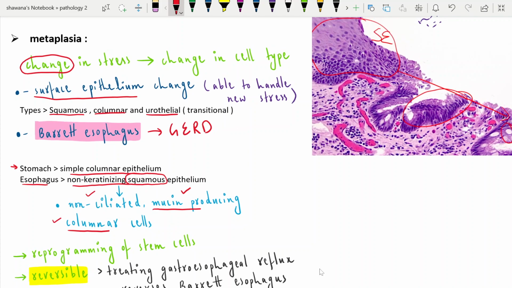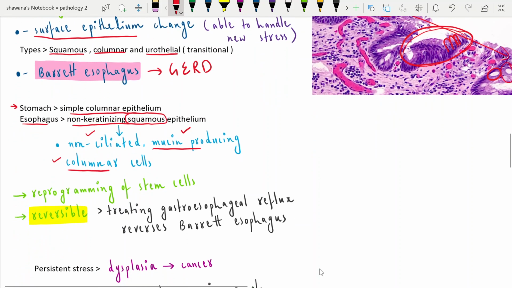As you can see here, these are the squamous cells. But in this condition, you can see that metaplasia is going on, in which the squamous cells are converted into columnar cells, and these are the mucin-producing goblet cells. Usually goblet cells are not characteristic of the esophagus, but in Barrett esophagus, in case of GERD, they can be induced.